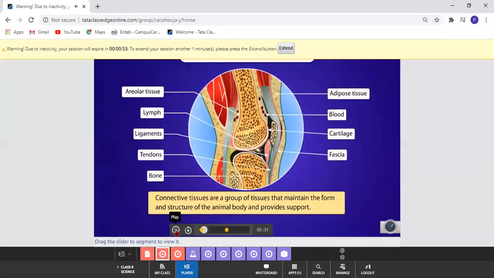You are able to see on your screen areolar tissue on the left side, on the right side adipose tissue, which we have done in the previous classes, lymph, then on the opposite side blood, ligaments, cartilage, tendons, bone, and fascia. So all these parts we have. Fascia means facial bones, which are connected in the joints, which are present in the joints.